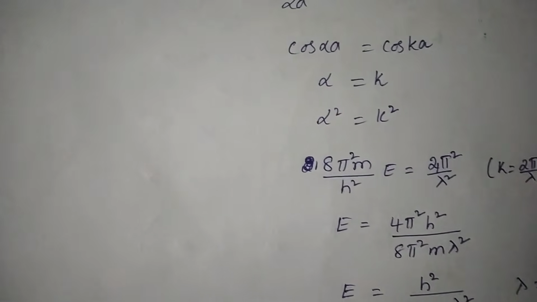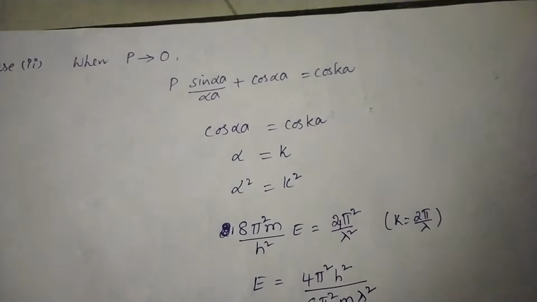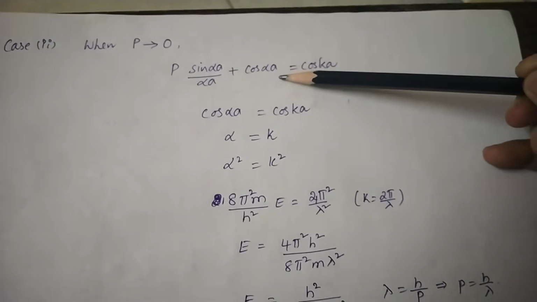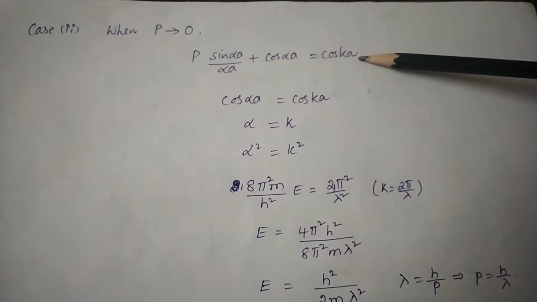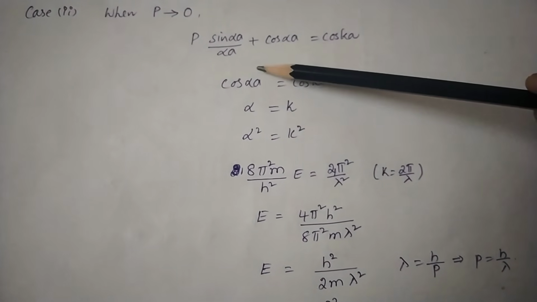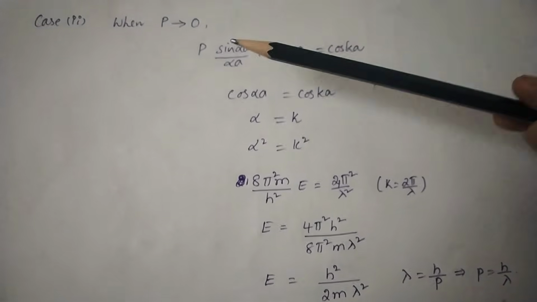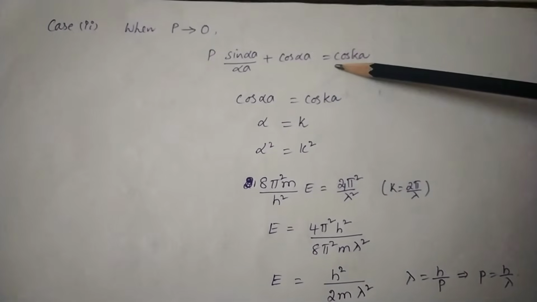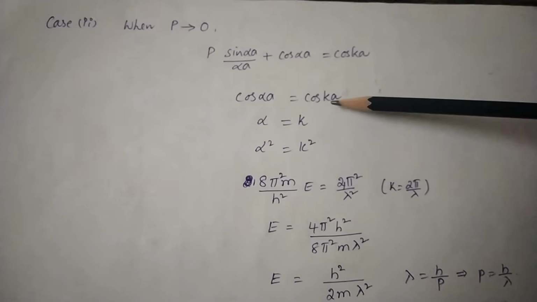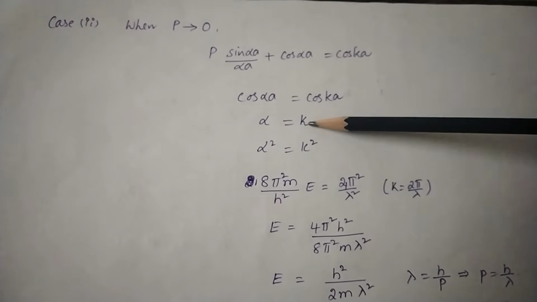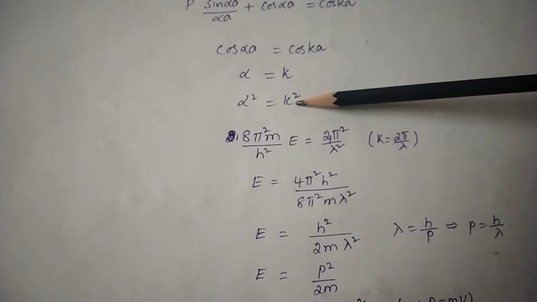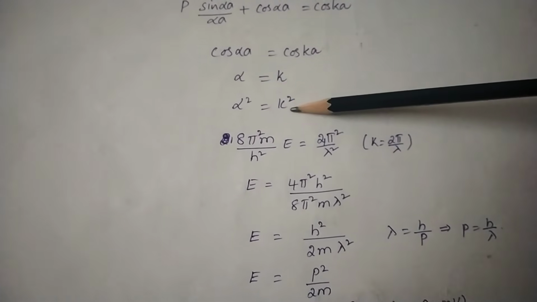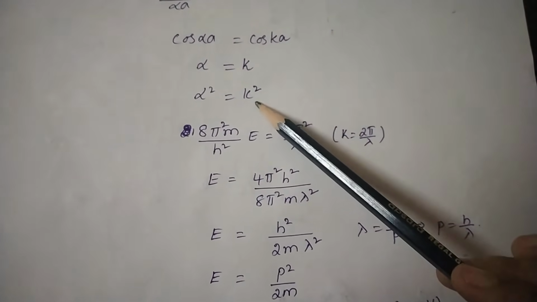The second one, when P is equal to 0. Here P sin alpha a by alpha a plus cos alpha a is equal to cos Ka. Here P tends to 0, so totally this term becomes 0. So the leftover term is cos alpha a is equal to cos Ka. Alpha is equal to K. Alpha square is equal to K square. We know the value of alpha and K, so substitute the values of alpha and K.